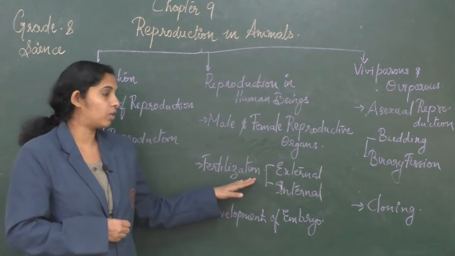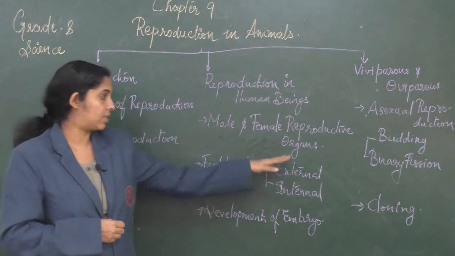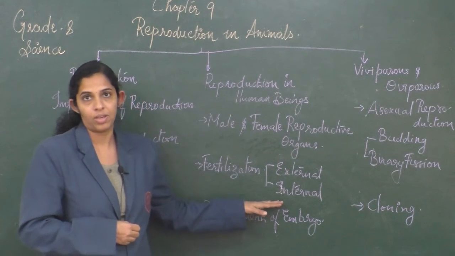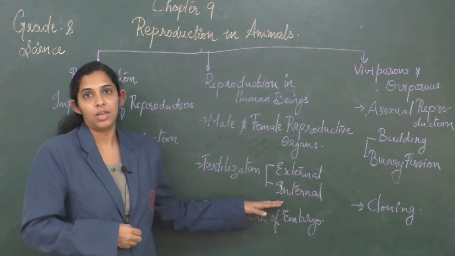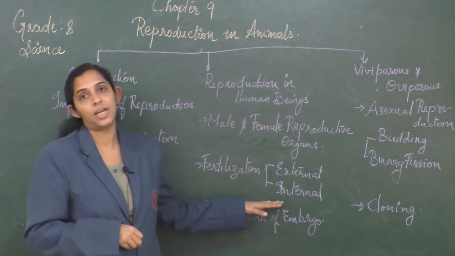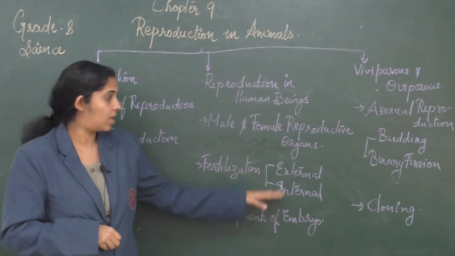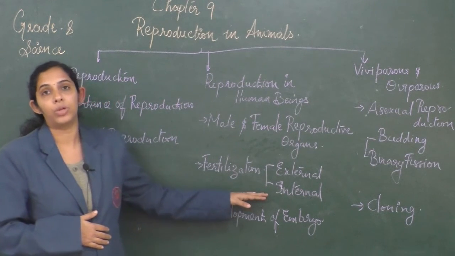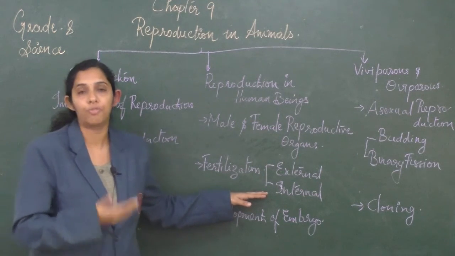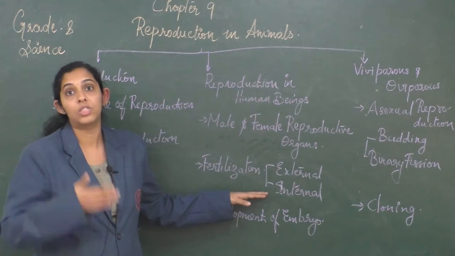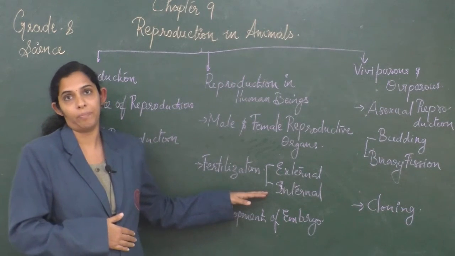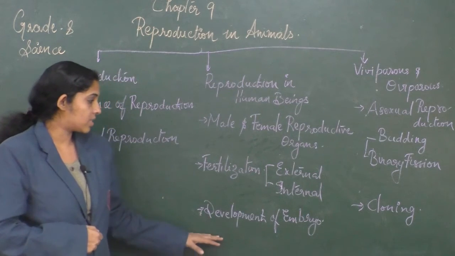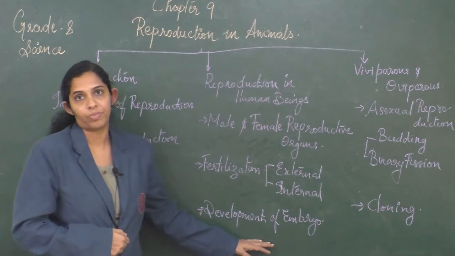When we discussed fertilization, we discussed that it is of two types, internal and external. Internal fertilization happens inside the female body, whereas external fertilization happens outside the female body. For example, in the case of fishes or frogs, they lay the eggs and sperm outside the body, and the fertilization happens outside. Next is the development of the embryo.